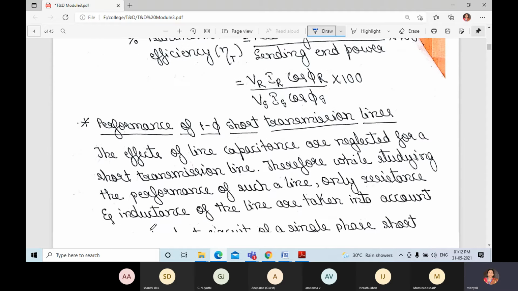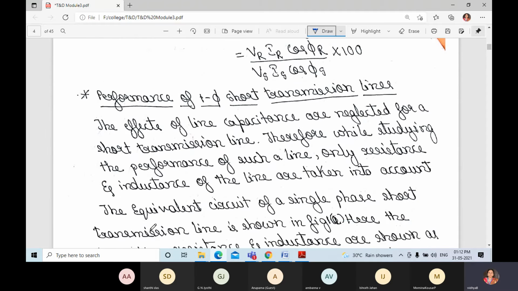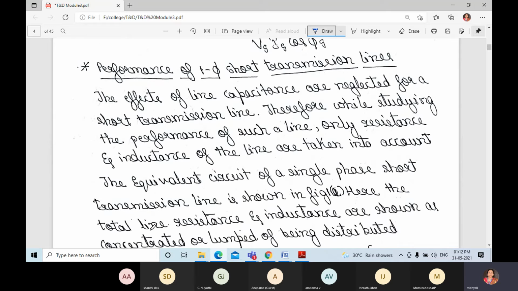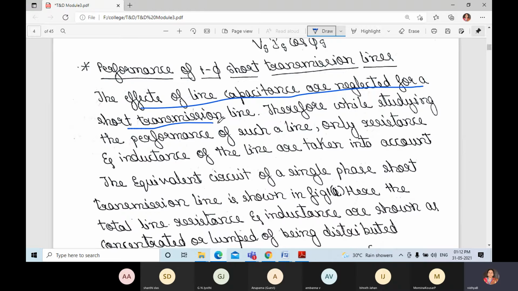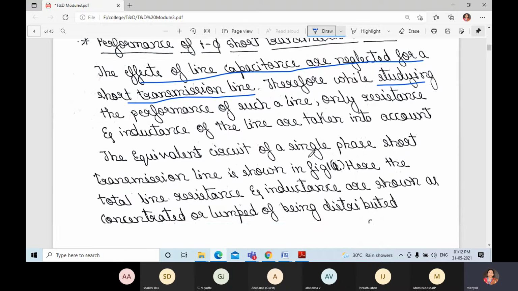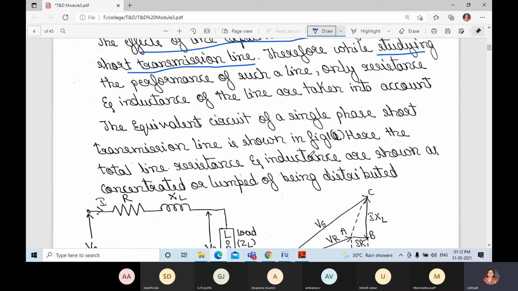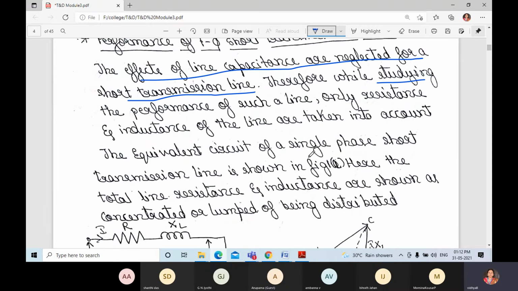Next is the performance of single phase short transmission lines. The effect of line capacitance is neglected for a short transmission line. Therefore, while studying the performance of such a line, only resistance and inductance of the line are taken into account. I have already said about that. Due to short length and lower line voltage, we consider only resistance and inductance in a short transmission line.